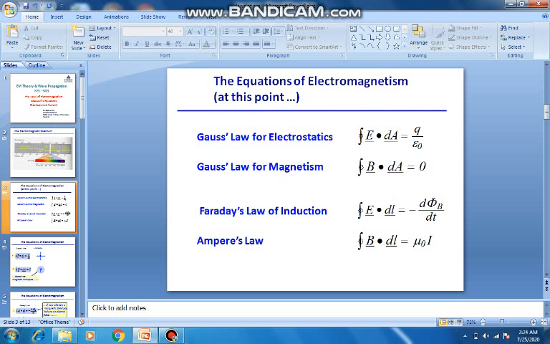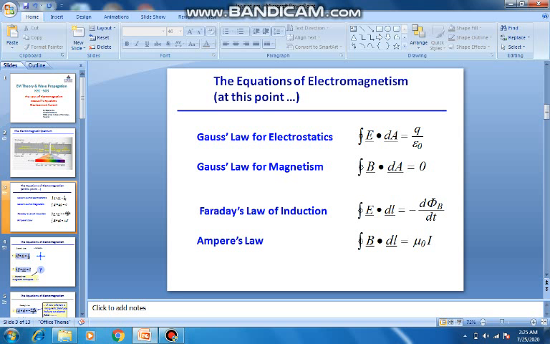Now at the time Maxwell came into research, there were 4 laws. Today also there are 4 laws, but Maxwell contributed a lot to the newer forms of the 4 laws. So the first 2 laws, Gauss's law of electrostatics and Gauss's law of magnetism, are time independent, and the next 2 laws, Faraday's law and Ampere's law, are time dependent.